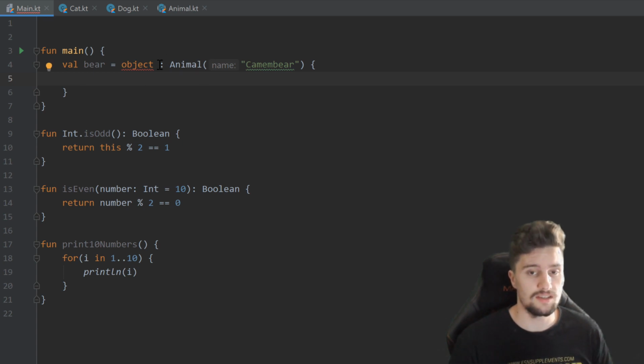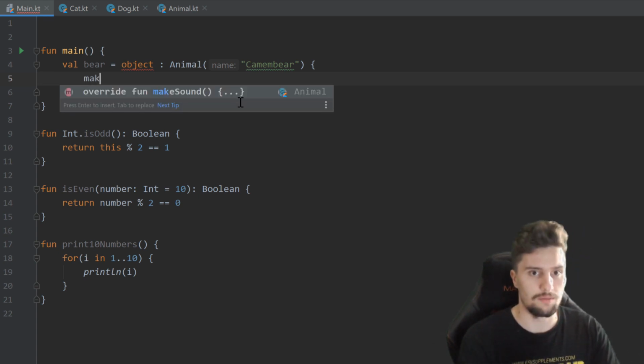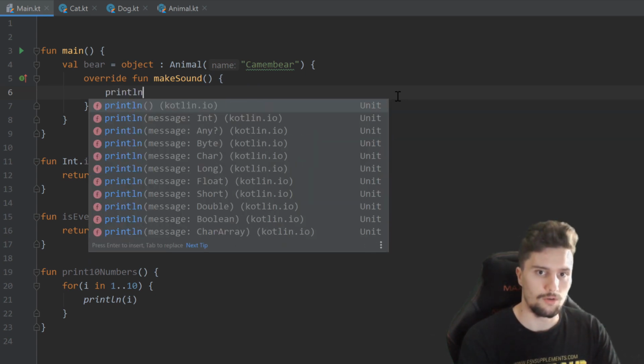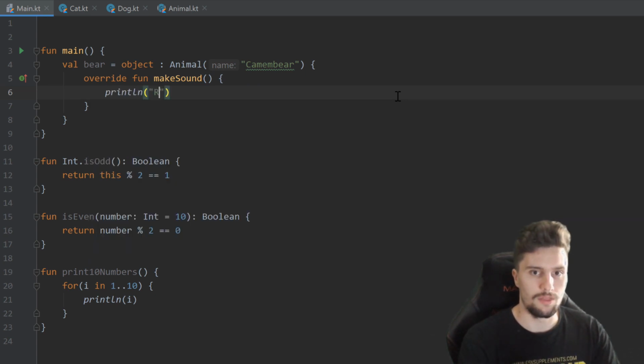But since Animal contains an abstract function makeSound, we also need to implement this function inside of this anonymous class here. So we can simply type makeSound, and IntelliJ is smart enough to suggest that. We can simply press enter and it will autocomplete that. And then we can simply write a println statement in here with roar.